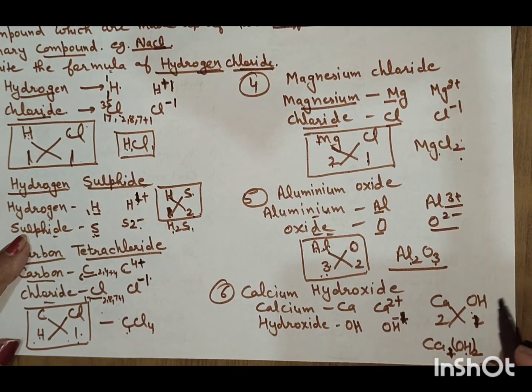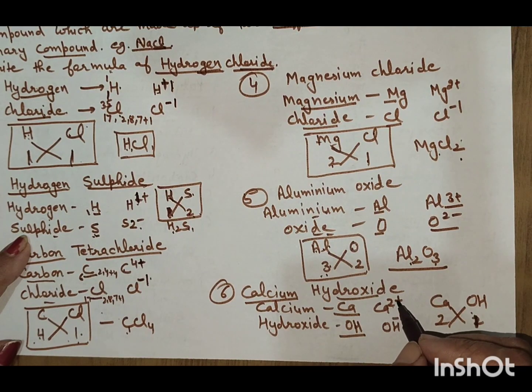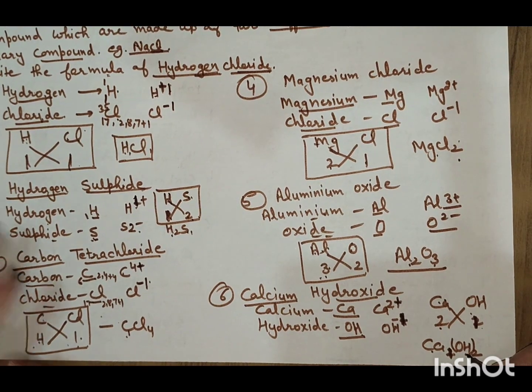Now calcium hydroxide. Calcium symbol is Ca, hydroxide symbol is OH and calcium valency is 2 plus and hydroxide valency is -1. Now write down Ca2OH1 and write down Ca(OH)2. Write down in this way.